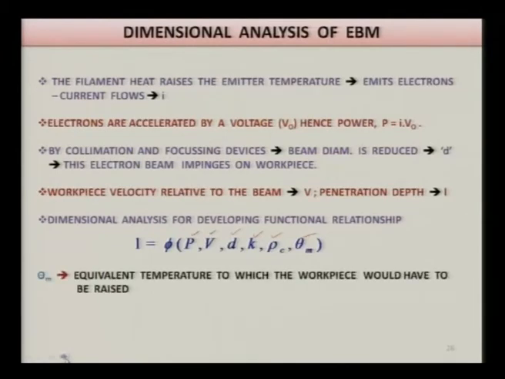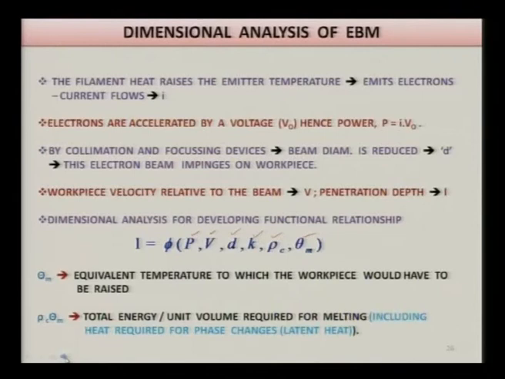Theta m is the equivalent temperature to which the workpiece would have to be raised. In rho c theta m, it is the total energy per unit volume required for melting. It includes heat required for phase changes, that is the latent heat of fusion as well as the latent heat of vaporization, for which I have shown you the equation in the earlier slide.